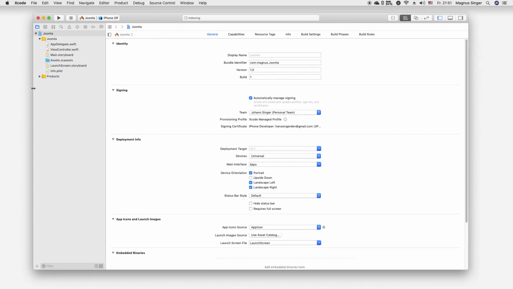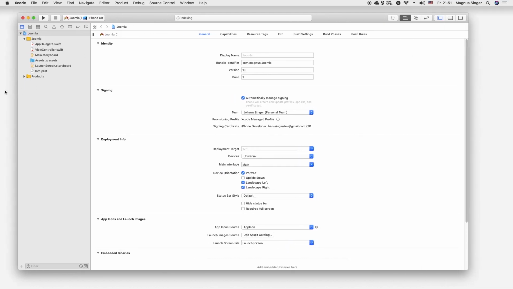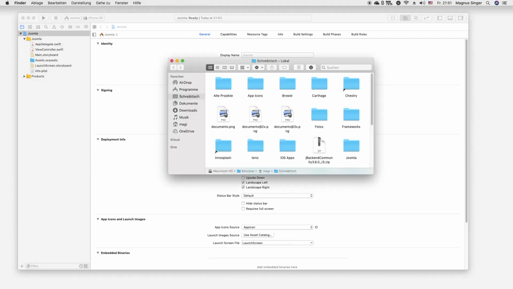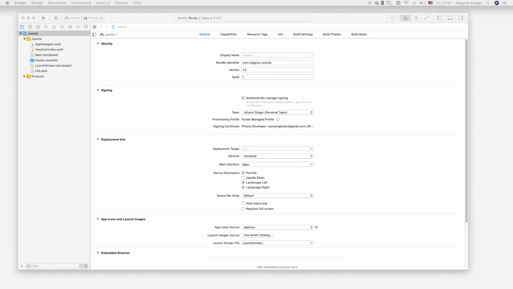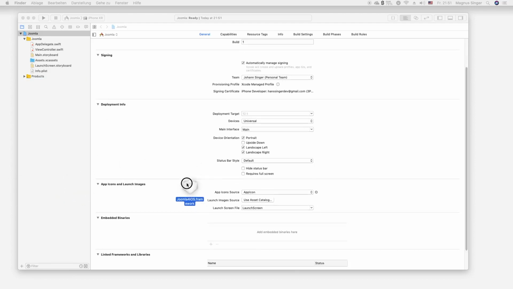Now, of course, the first thing will be to get the Joomla4iOS framework. You can download it from the Joomla4iOS.chestry.com website and open the zip, and it will be right in the main folder when you open the zip.